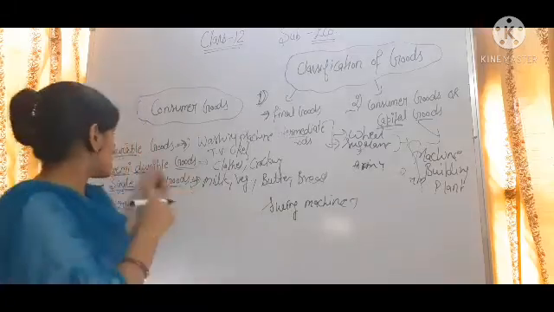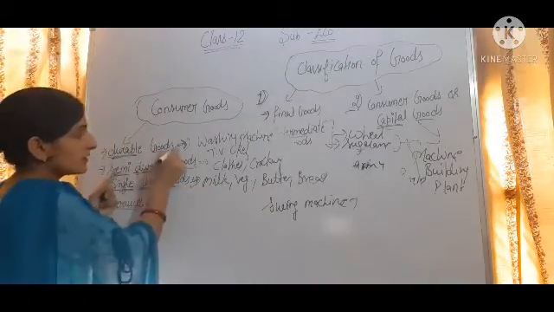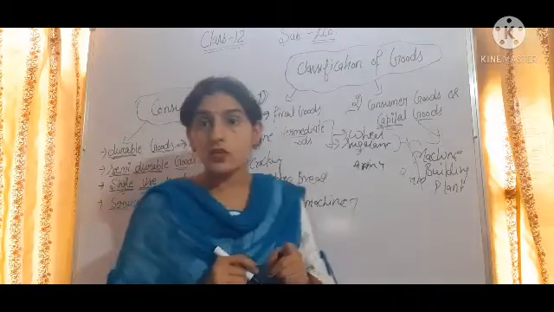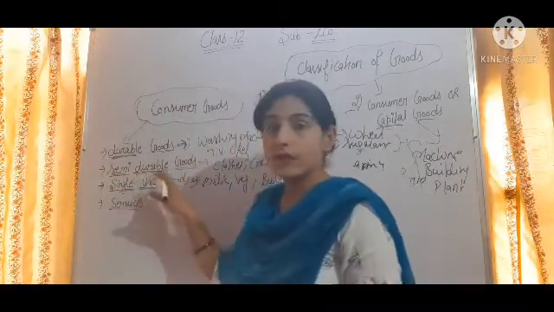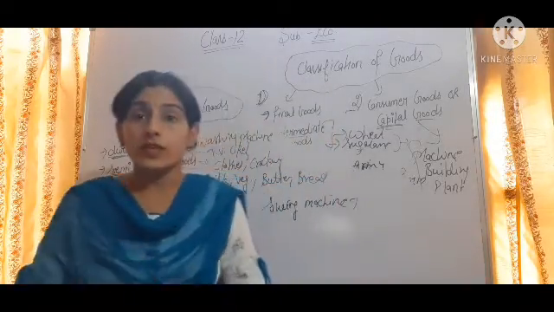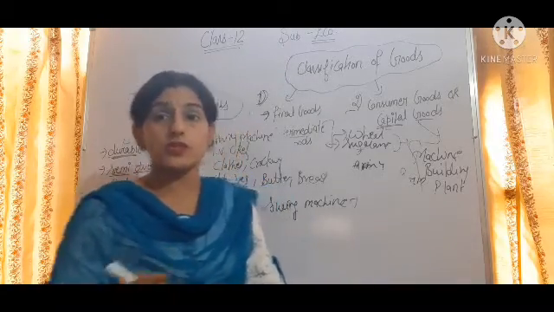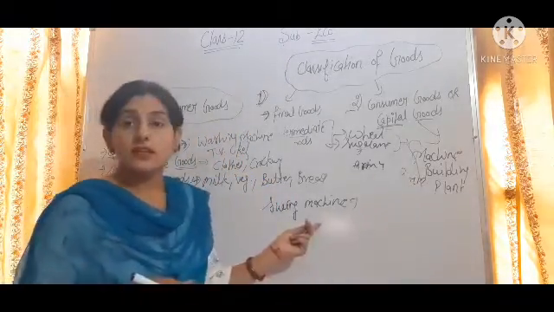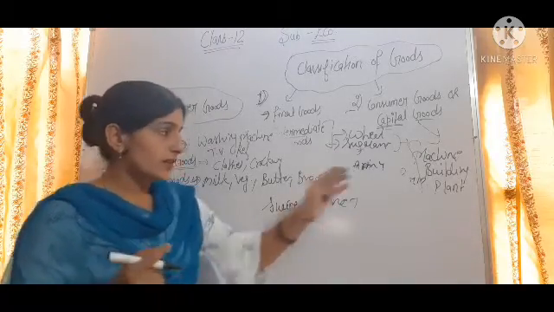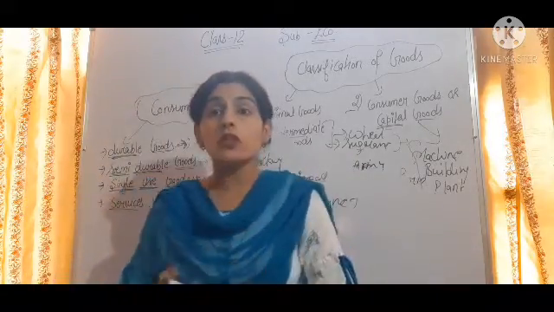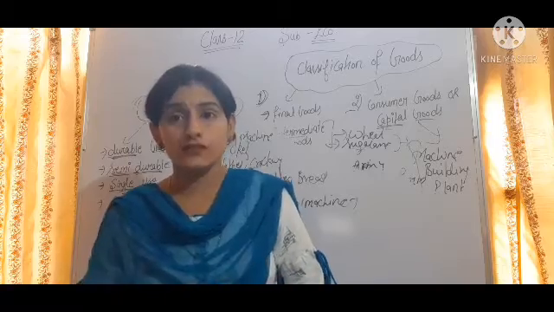That we have studied in consumer goods, where we classified durable and semi-durable. So a sewing machine used by a household is a durable good, but used by a tailor is a capital good. So we can say that we have to classify goods on the basis of their use.